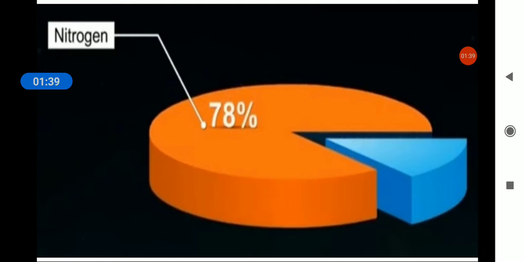Now why is nitrogen important? Nitrogen is essential because of plant growth. Now one thing is there, that plants cannot take that nitrogen directly. So the bacteria which are present in the soil convert that nitrogen into a usable form, which is then utilized by the plant.